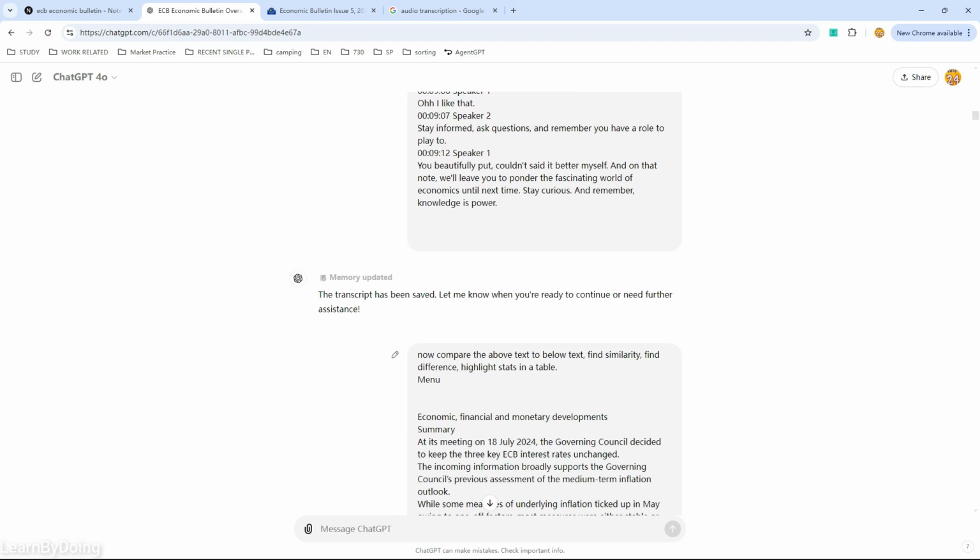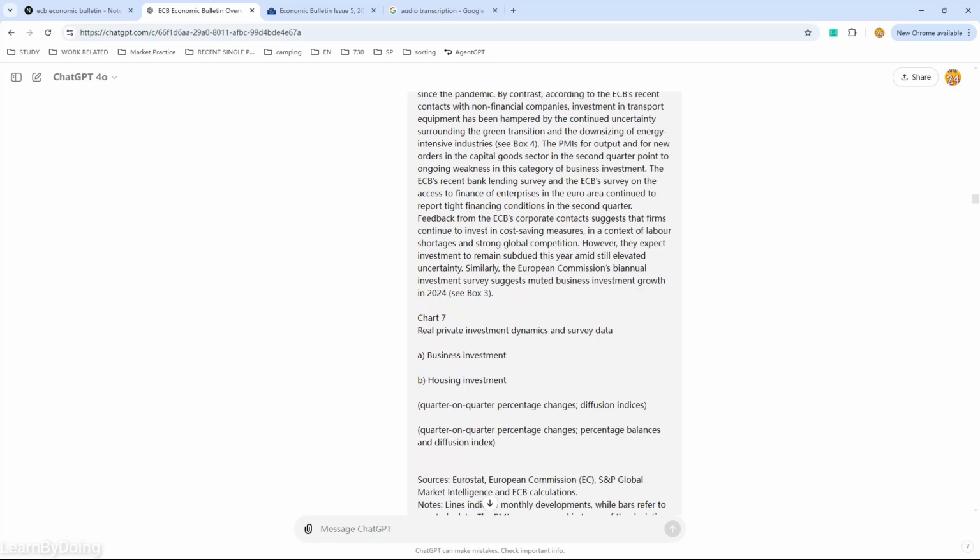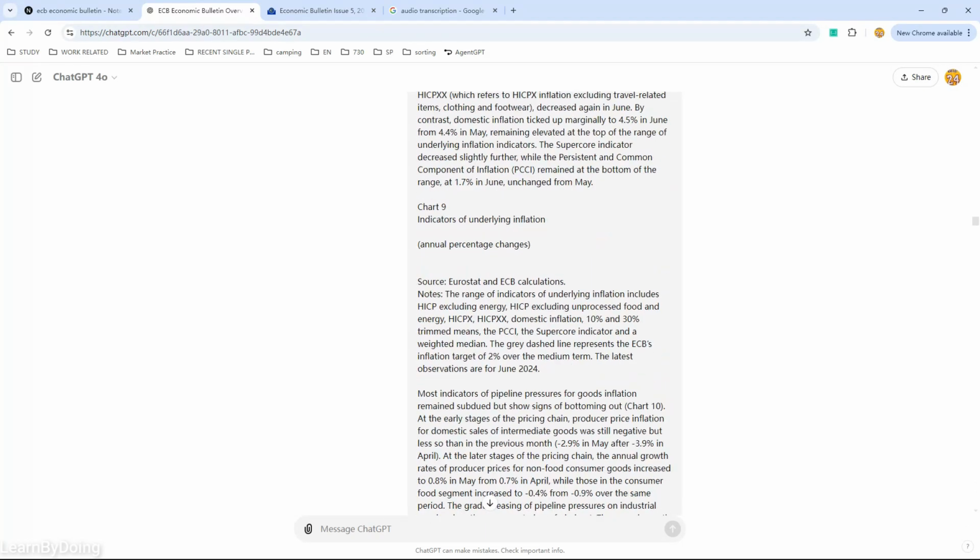Then I copy the text from the official website. I ask the model to find similarities, find differences, and highlight any statistical numbers in a table. So this is the whole text information. Of course, it's much longer than the podcast text information.